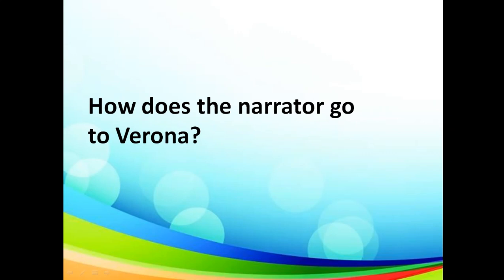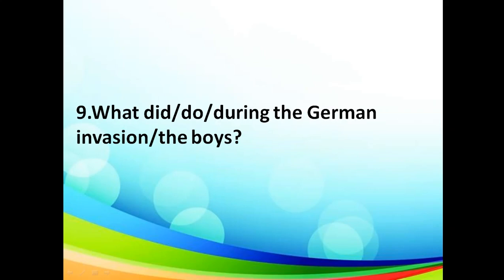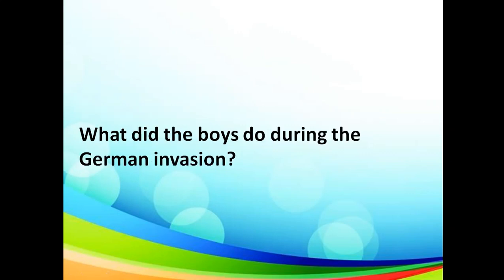Let's go to the next question. What did do during the German invasion? The boys. The correct answer would be, what did the boys do during the German invasion?